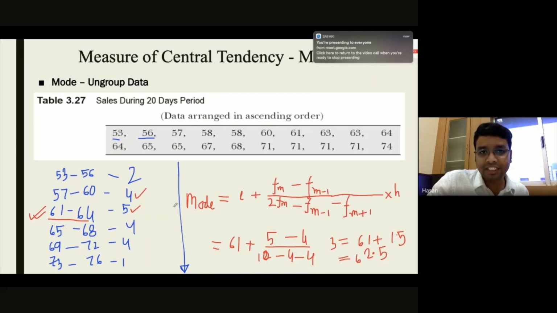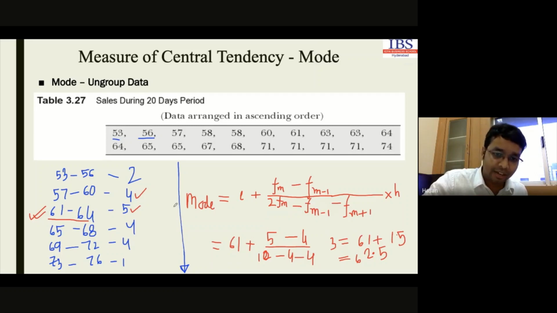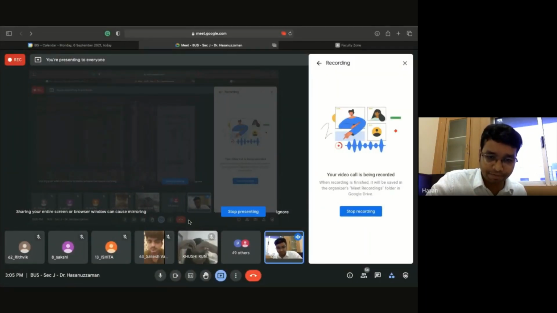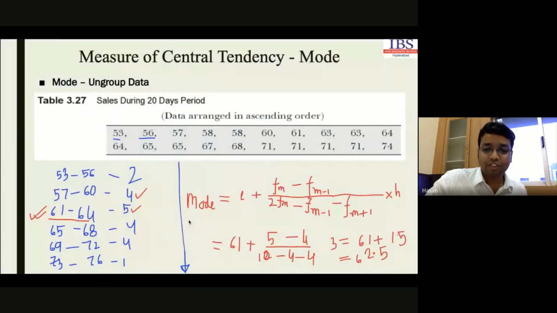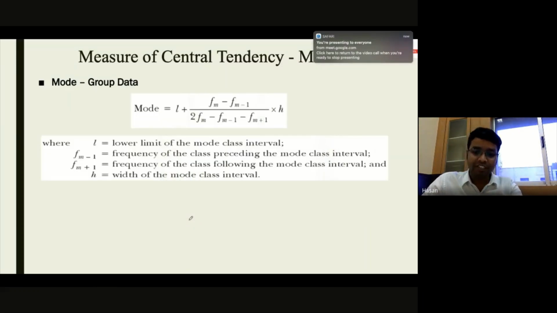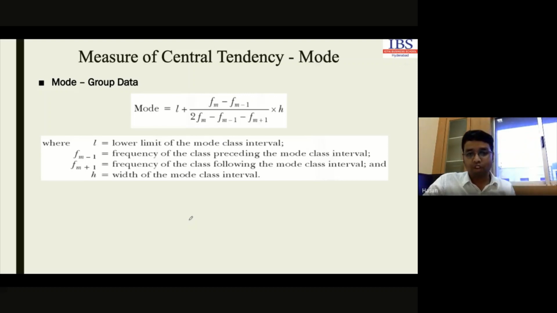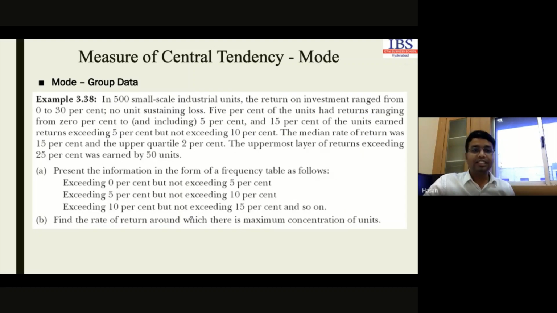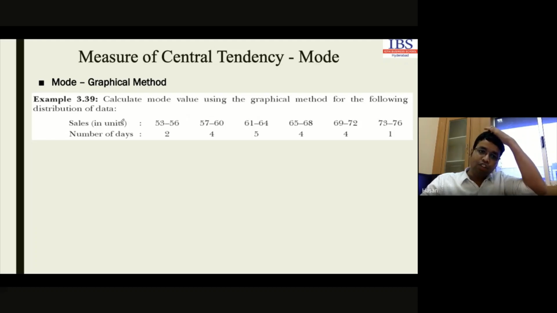In another way, you can use the graph also to get the measure. This is the last slide. After that, I will give you the break. So we can use the graph also. This is the formula you can use and solve for the mode value. There is an example, I will share this one. You have to solve it. You just try to solve this one, the mode value. And how do we solve using a graph?